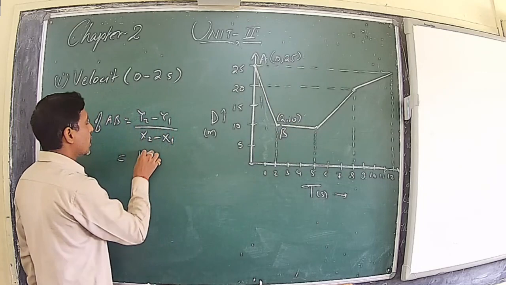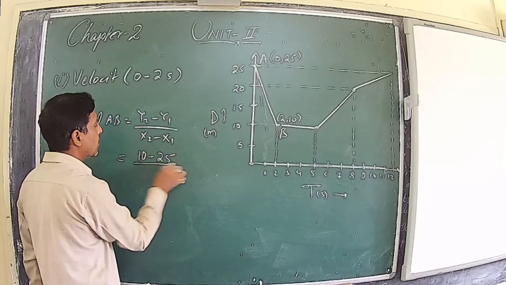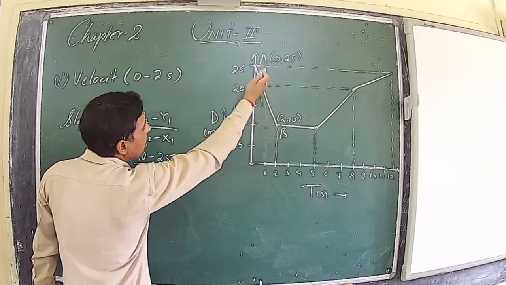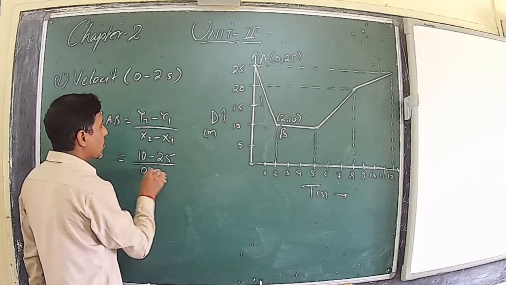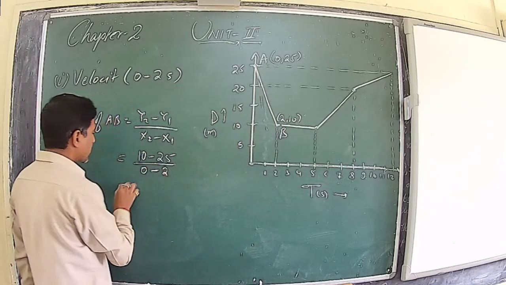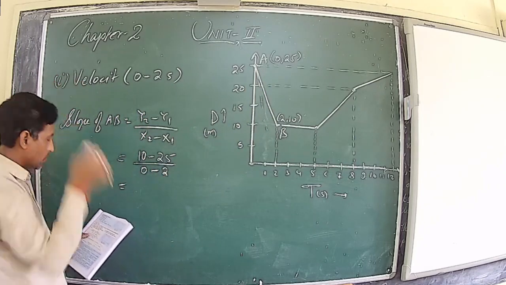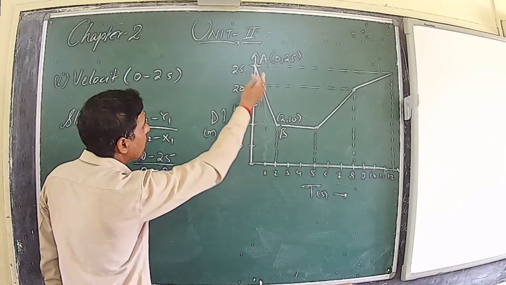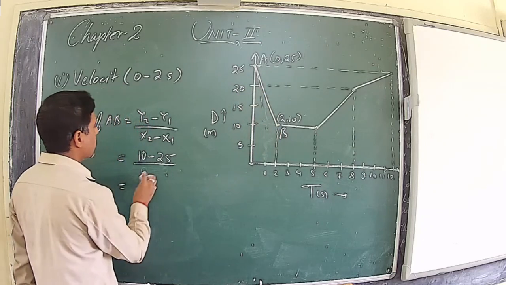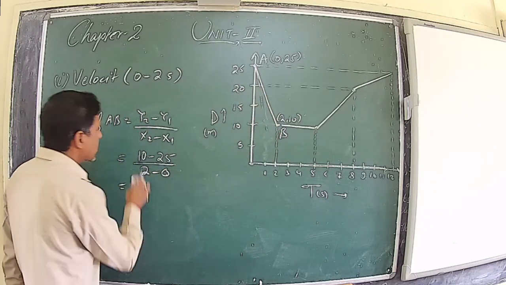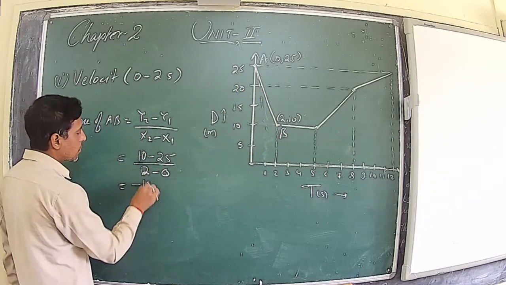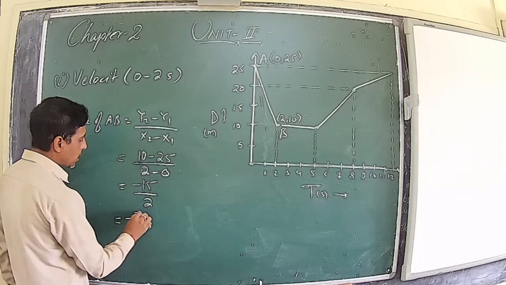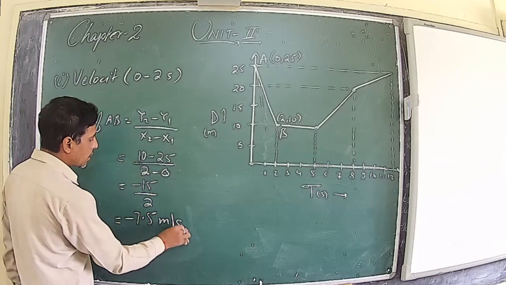So y2 is 10 minus 25 upon x2 minus x1, that is 2 minus 0. So what you will get here? 10 minus 25 is minus 15 upon 2, so minus 7.5 meter per second.